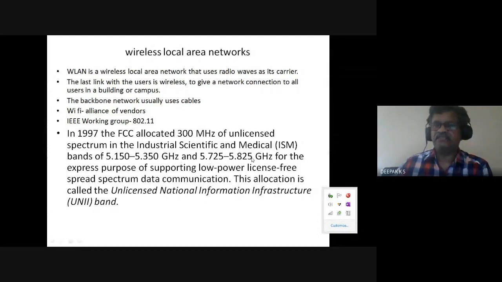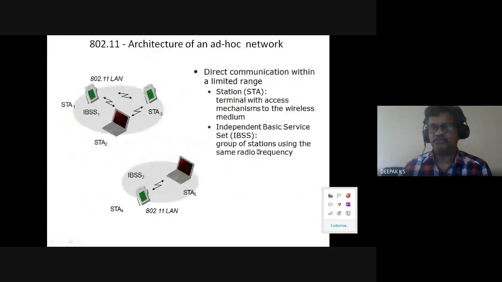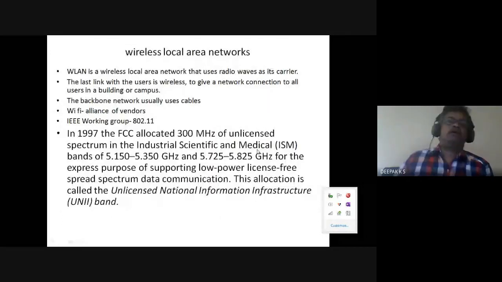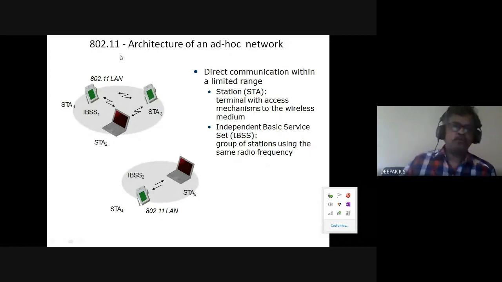In 5 gigahertz it's there, in 2 gigahertz it's there, in 900 megahertz also it's there. This is an example of one such band allocated in the 5 gigahertz band. This band is also called the unlicensed national information infrastructure band. In general, we have the ISM band. We'll come to that. 802.11